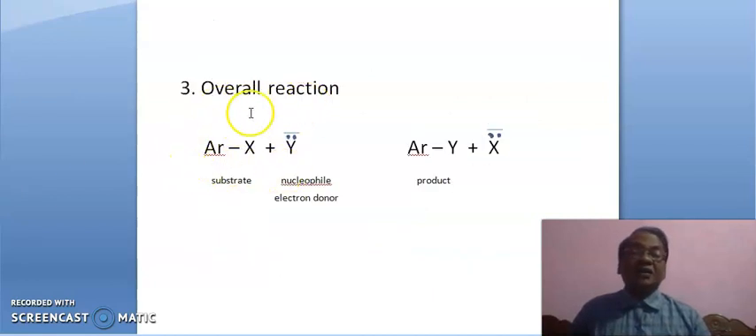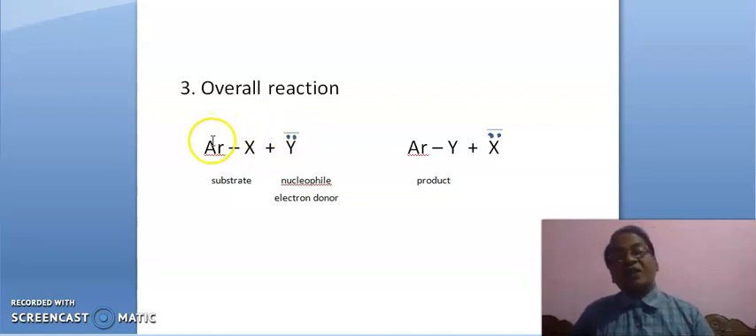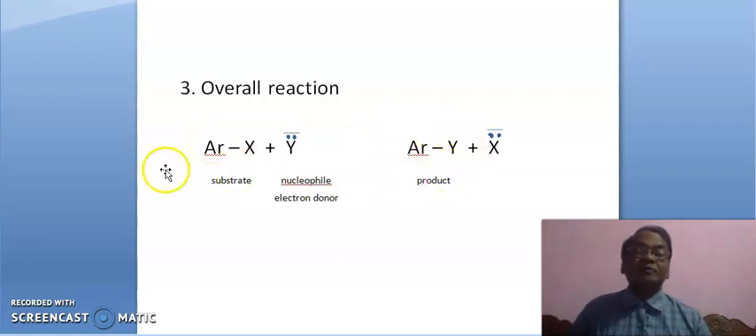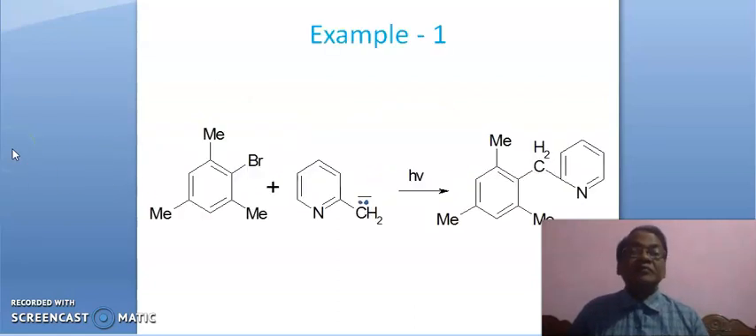Overall reaction. This is substrate and this is nucleophile. Nucleophile means electron donor. X is attached to this carbon of benzene, and at that carbon a delta positive charge is there due to this halogen. So this nucleophile will attack at that carbon, leading to the product ArY. Now we will see examples. Several examples are there. Okay.